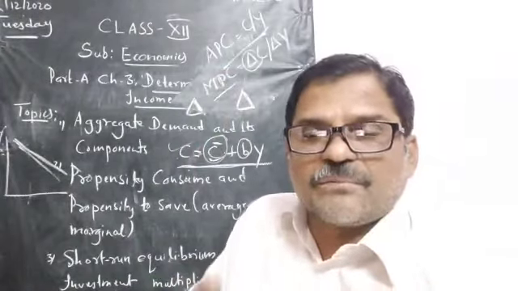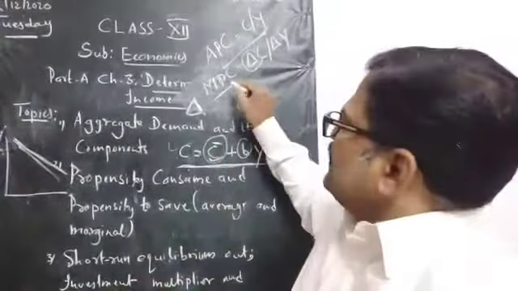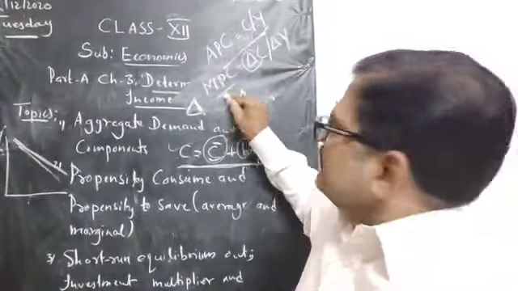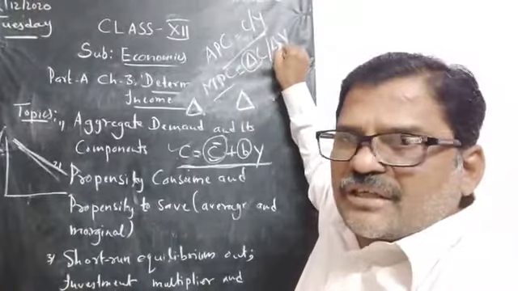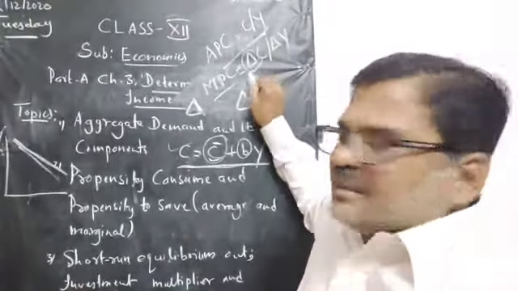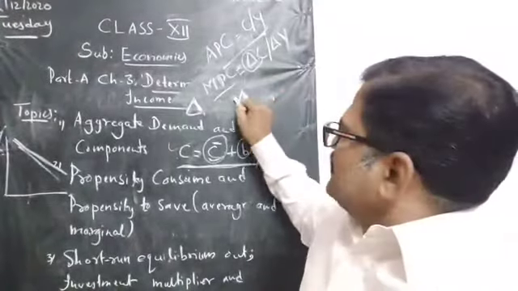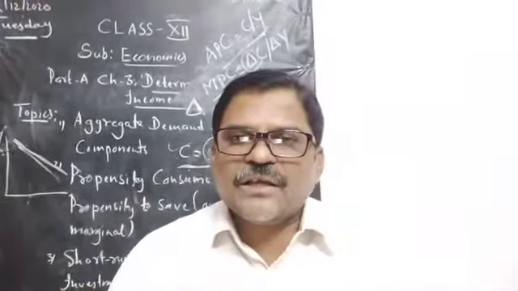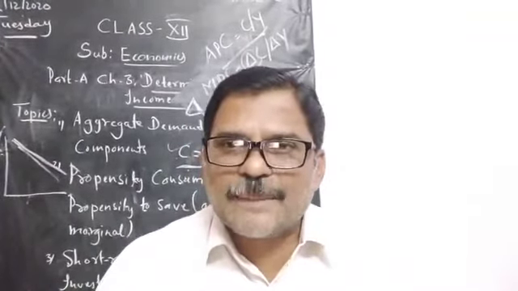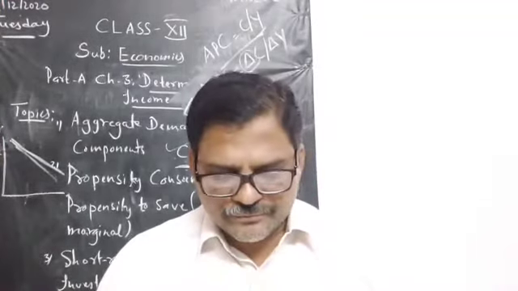Similarly, MPC, marginal propensity to consume. The formula is like this: MPC is equal to change in consumption divided by change in income. This symbol is just like delta, one side thick and the other side normal, and it means change. So APC and MPC are both the types of propensity to consume or consumption function.